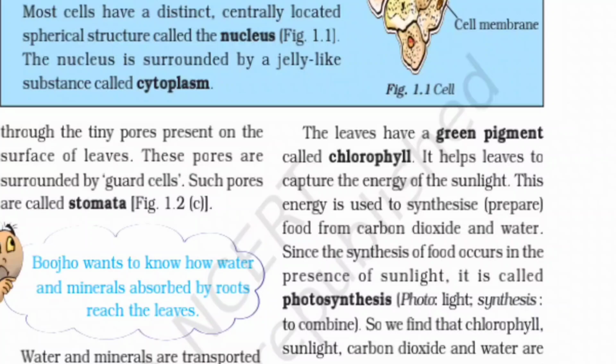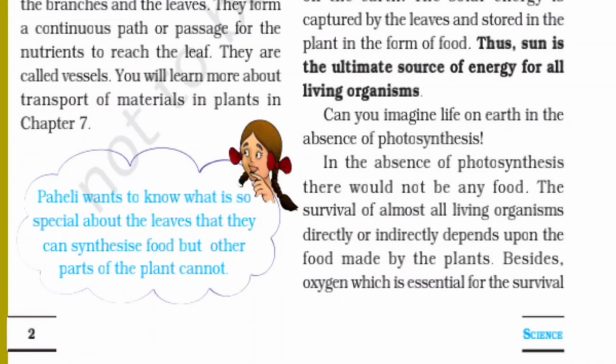It is a unique process on the earth. The solar energy is captured by the leaves and stored in the plants in the form of food. Thus, the sun is the ultimate source of energy for all living organisms.